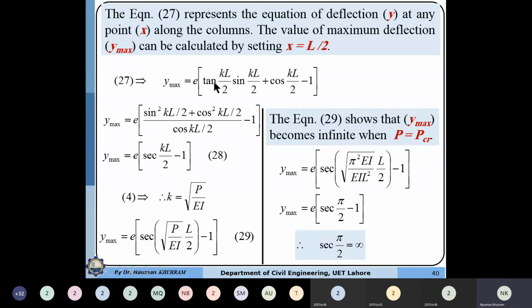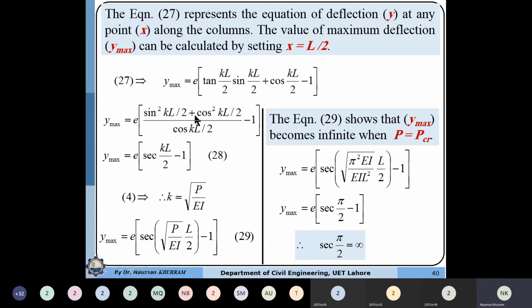After the simplification, because tangent is equal to sin theta over cos theta, the sin from tangent will be multiplied with this sin, so this will become sin square theta. In the denominator we will have cos KL by 2. After summing up these two parameters, taking the LCM in the denominator, we have this equation.